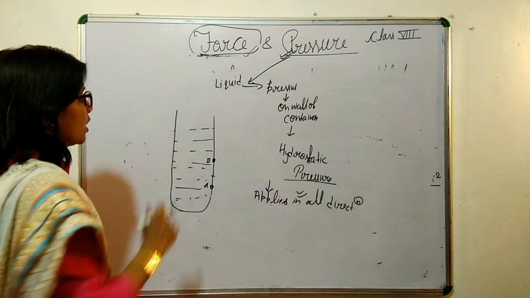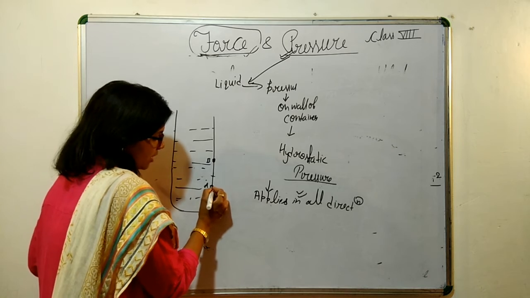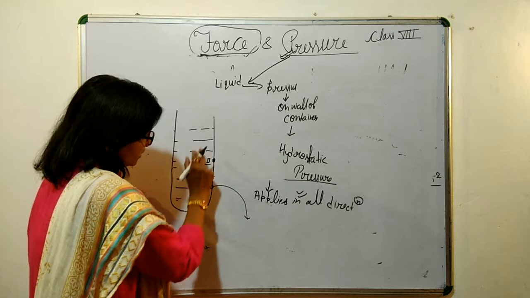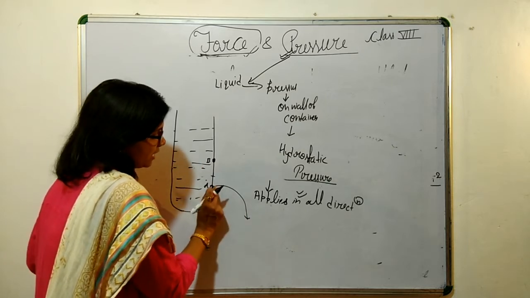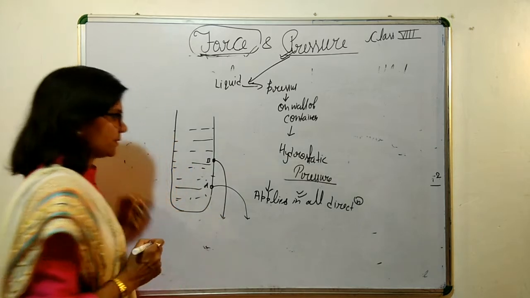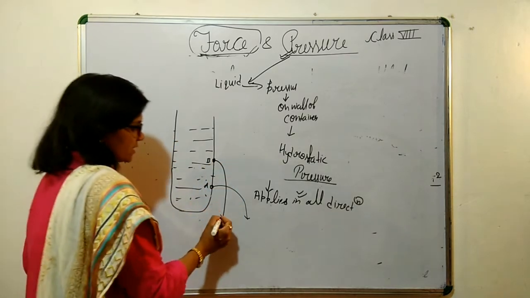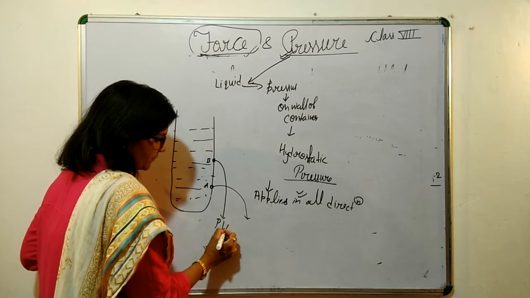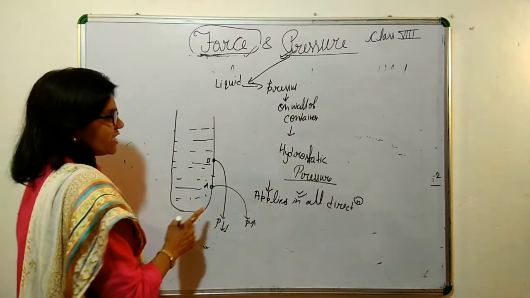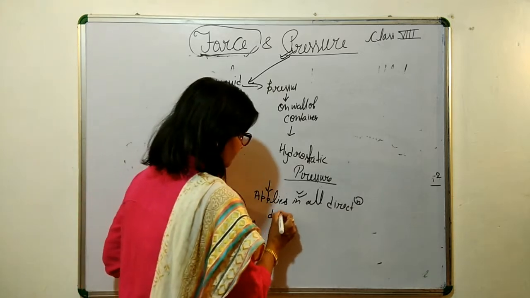What will happen? The water coming from the bottom hole will cover a larger distance in comparison to the upper one. Why is it so? It shows that there is less pressure here and high pressure there. This means pressure depends upon the depth.